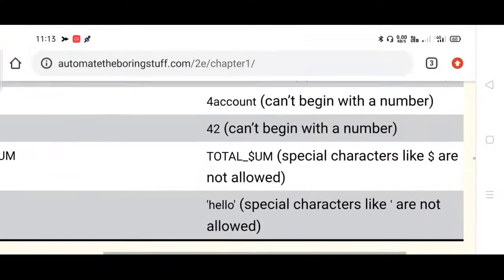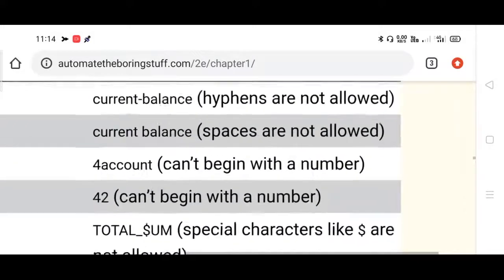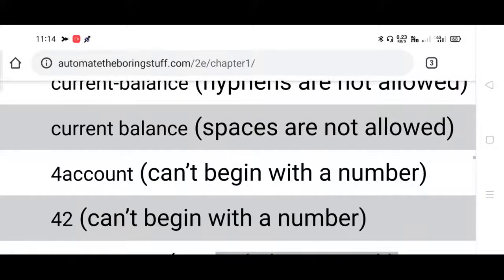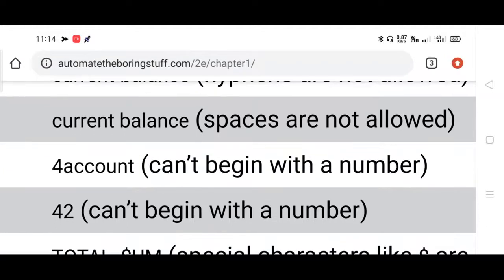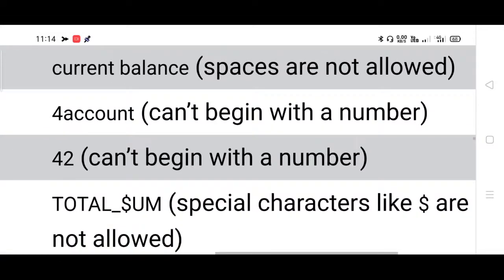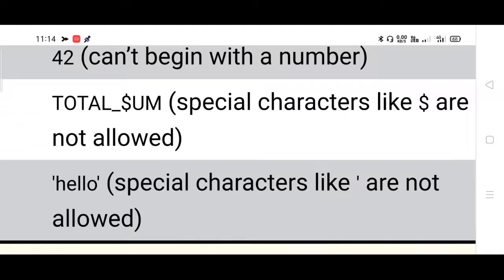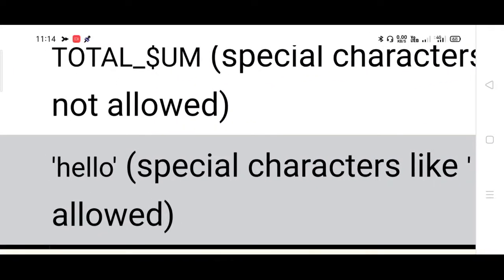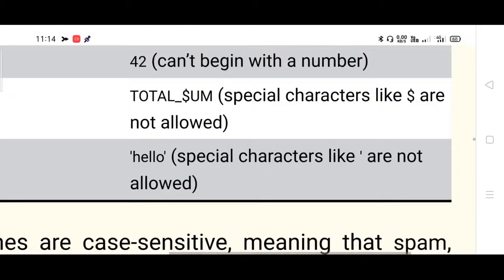Hello is valid. Then the invalid variables are current hyphen balance, because hyphens are not accepted. Current balance with a space is not acceptable, since space is not allowed. For 4account, it cannot start with a number. The first letter should always be an alphabet, so it can't begin with a number. 42, of course, cannot be a name. Total sum with a dollar sign is invalid, as special symbols are not allowed except underscore. Then hello marked as a string is also not allowed as the name of an identifier or variable.